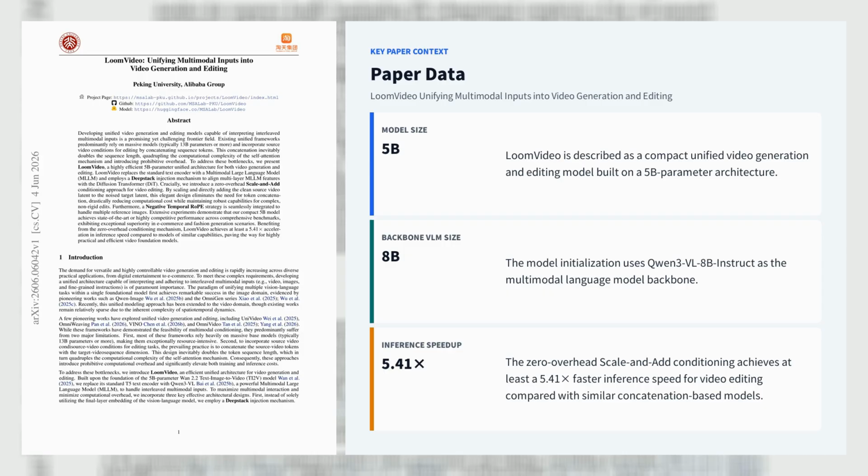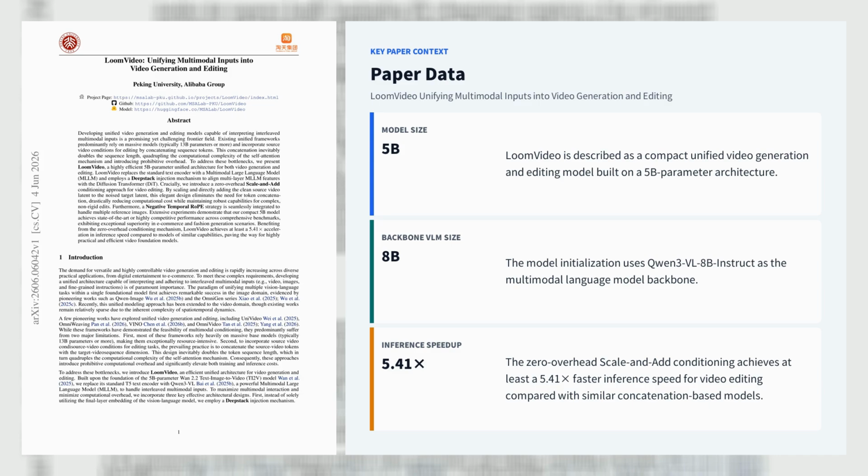For editing, LoomVideo avoids the token concatenation strategy used by prior unified models like Lucy and Vino. Instead, it introduces a zero overhead scale-and-add conditioning scheme that directly adds a time-step scaled clean source latent to the target noisy latent, eliminating sequence length blowup, and enabling at least 5.4 times faster inference. It also proposes negative temporal RoPE indices to cleanly distinguish multiple reference images from video frames.